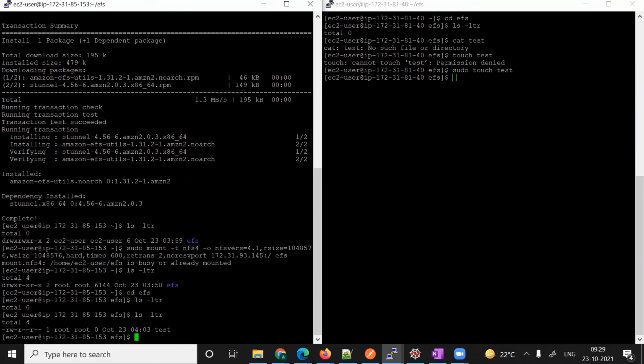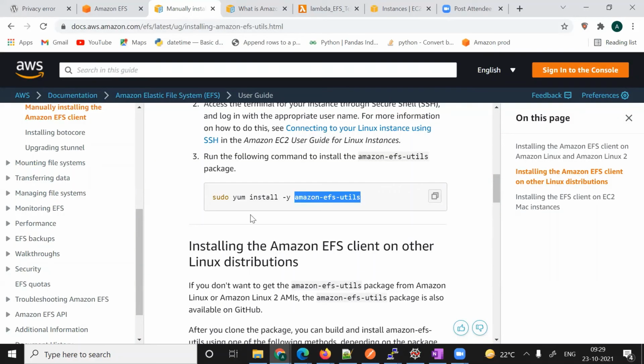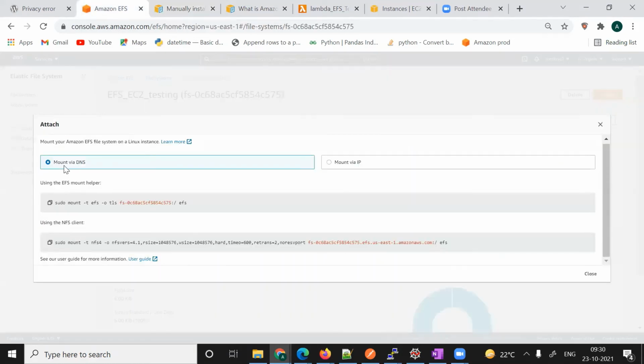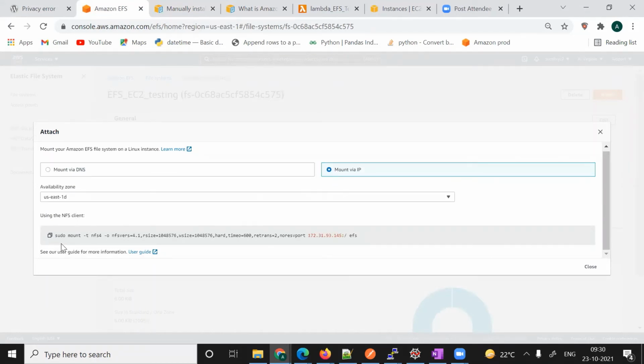Now you can see, we have successfully mounted this by Amazon EFS utils. So this one is required when you go with mount via DNS. But I used mount via IP address, and then I just copied this command. Okay, just copy this command and run it in your terminal.